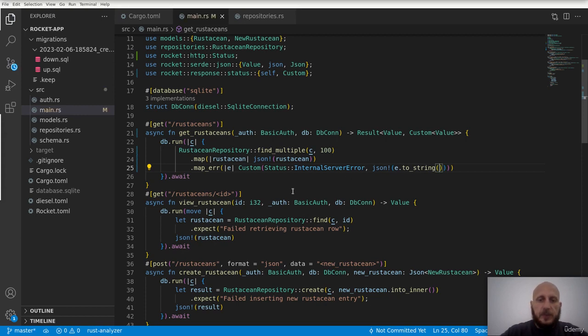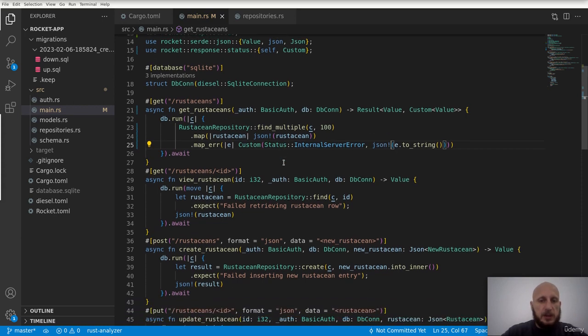Means that we're going to get the diesel error, whatever it is, and we're going to make it JSON and return it in our response. Sometimes this is not smart, because usually these kinds of errors also include some system info that we don't want to expose to the public. But for now it's fine. Otherwise you can just have any other custom message here along with some logging. But for now this is great.